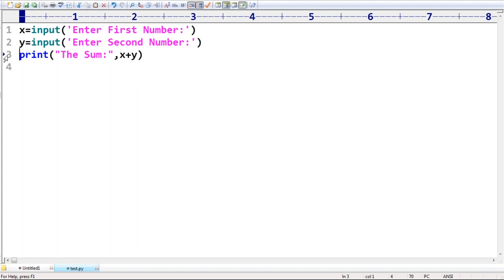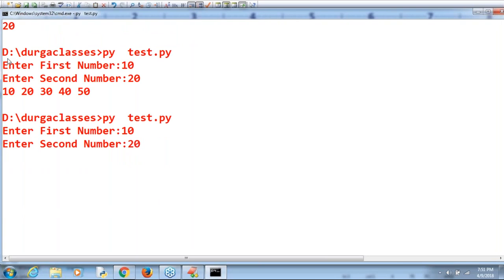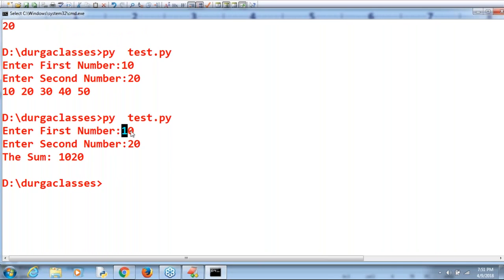Observe that very carefully. Enter first value, enter second value. The sum is 1020. By default we are going to get 1020, because whatever values you pass from the keyboard are all taken in string form, just like in Java. Remember that, it is always considered in string form.